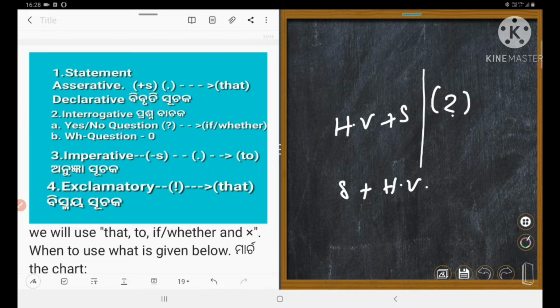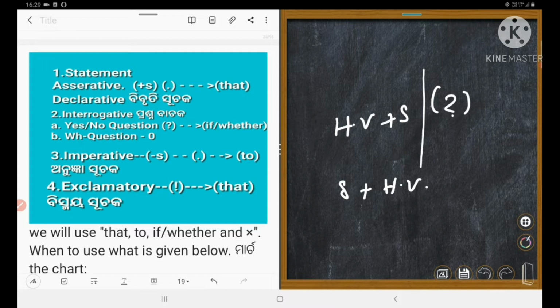Next one is WH question. In case of WH question, if the sentence in inverted comma is a WH question, we need not write any conjunction in place of inverted comma. That is phi. Phi means 0.